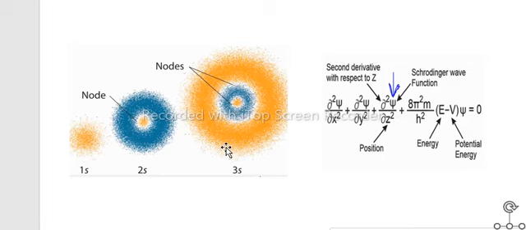A shape is seen by us that the electrons are present in that place, but we can't tell the exact position. You may understand that we are finding the position of the electron again and again, and we are getting a new position every time.